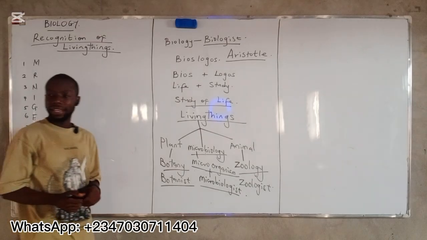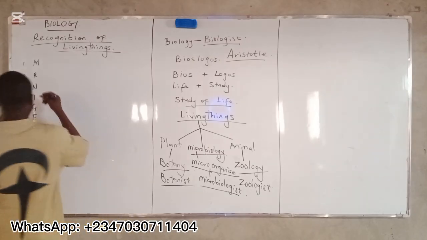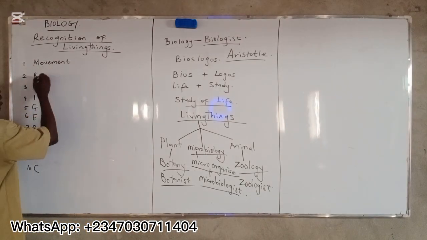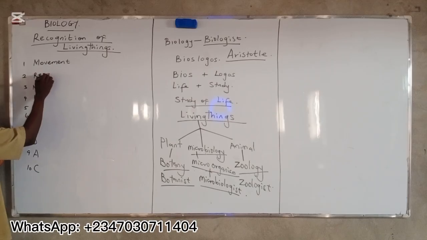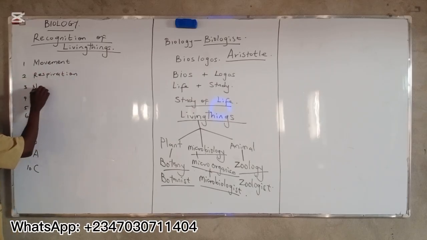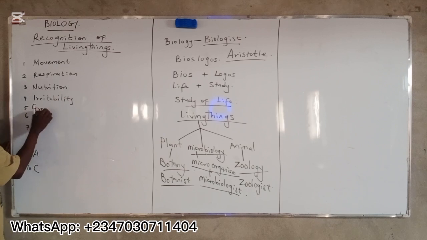They are 10 in number. Characteristics of living things. M stands for movement. R stands for respiration. N stands for nutrition. I stands for irritability. G stands for growth.